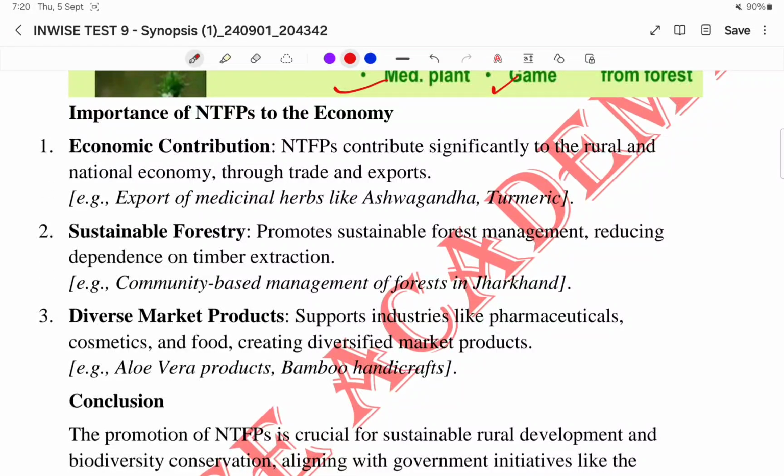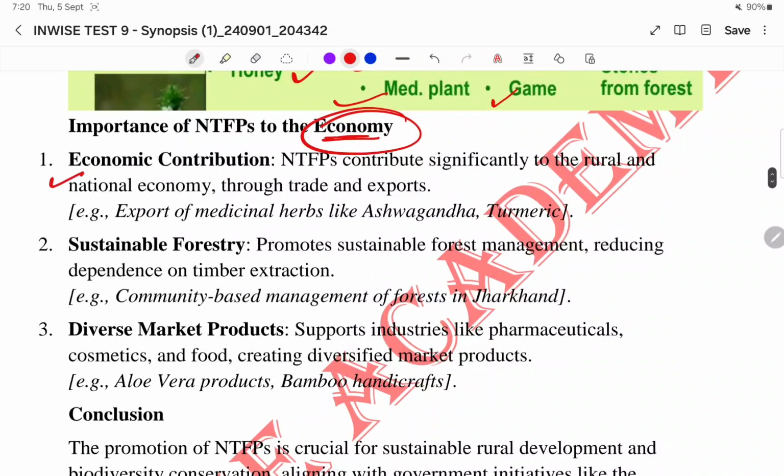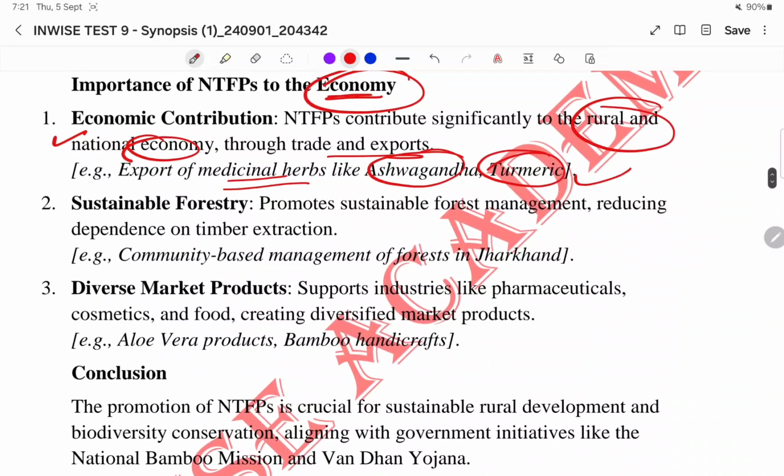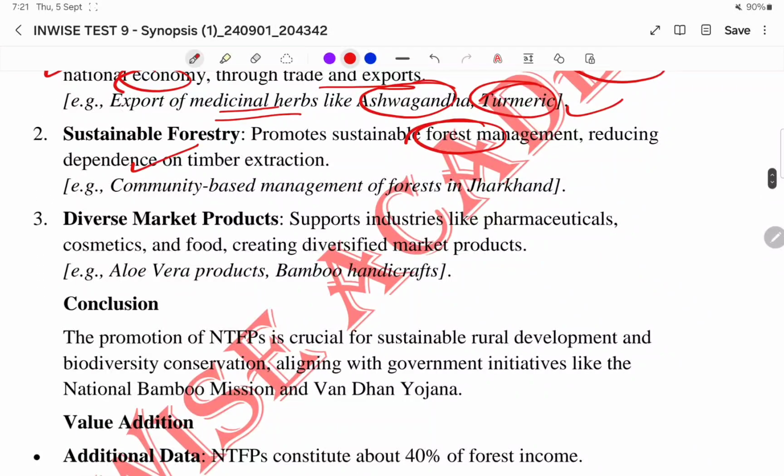So previously we have studied with respect to human society. Now we can study with respect to economy. Economic contribution. NTFP contributes significantly to the rural and national economy through trade and exports. Export of medicinal herbs like ashwagandha, turmeric, right? Then sustainable forestry. It promotes the sustainable forest management, reducing the dependence on timber extraction, like community-based management of forest